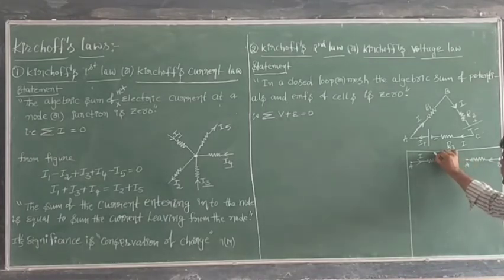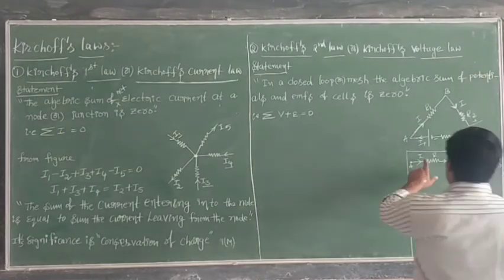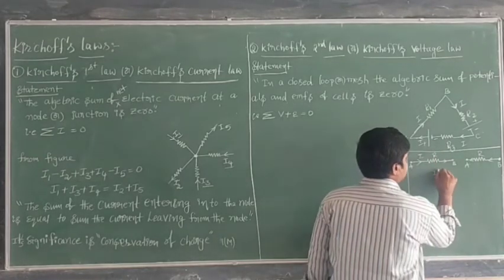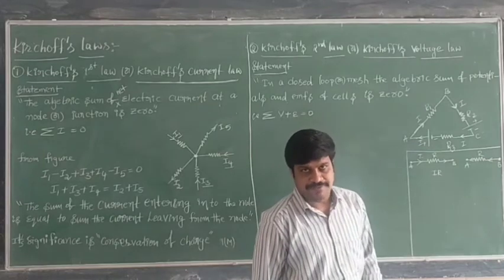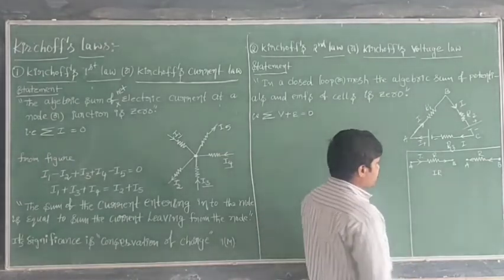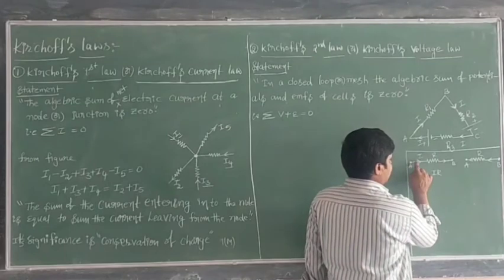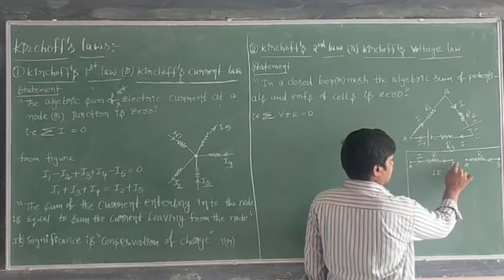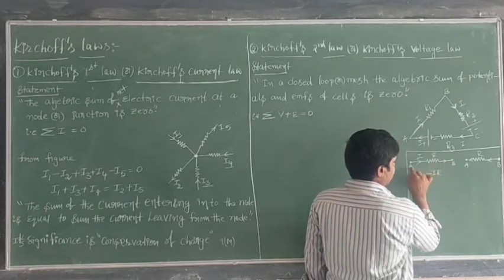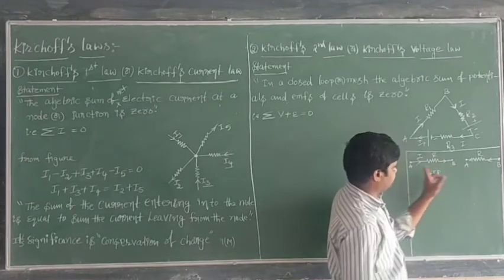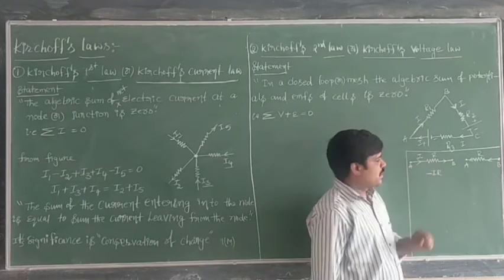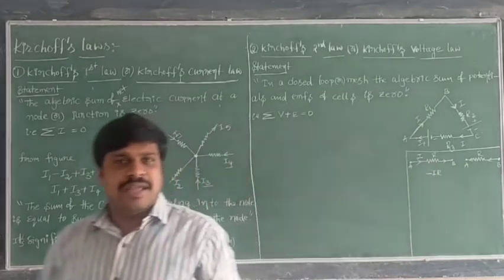Now here resistance is nothing but R, and here also resistance is R. This is the current and this is the resistance. The product of current into resistance is nothing but potential, V is equal to IR. So you just see, when the current is flowing from A to B, in the direction of current, the potential difference we have to take is negative, according to sign.